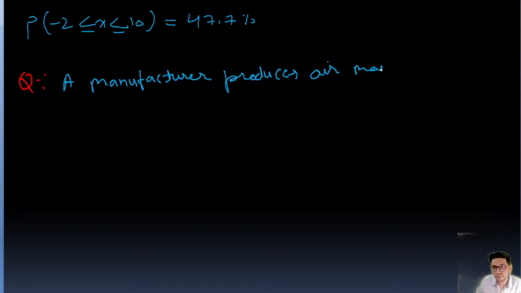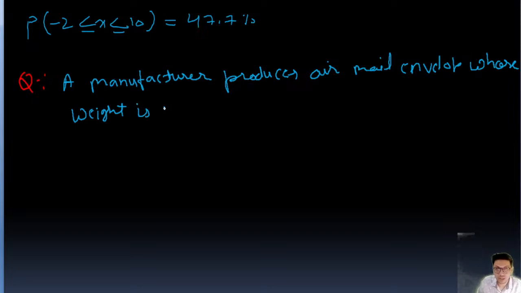A manufacturer produces airmail envelopes whose weight is normally distributed. Normally distributed, okay, there is binomial distribution and there is normal distribution. The weight is normally distributed.